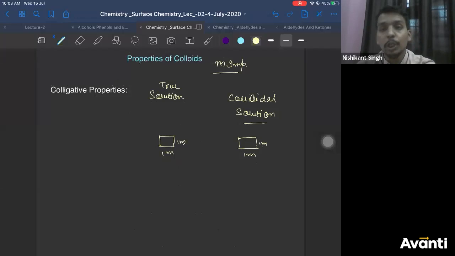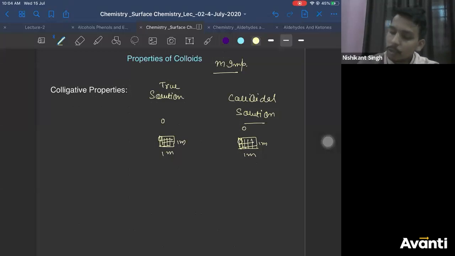So if your solute is present in true solution, in this case it will be present divided into many parts. Again, solute will be present as many minute parts. So this is one part of the true solution. Similarly, the colloidal solution will be present in many parts. This is divided into many parts. And this part is the small part of the colloidal solution.